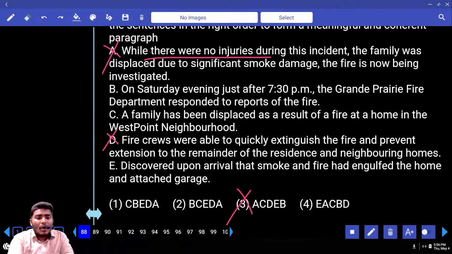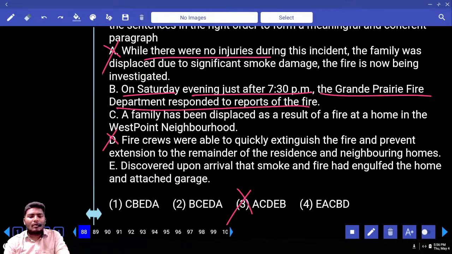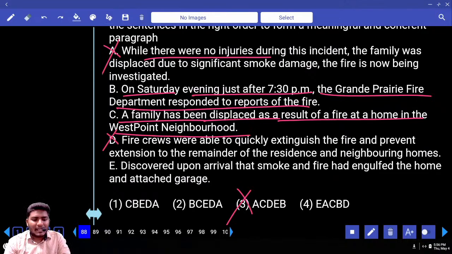What is given in B? On Saturday evening, just after 7:30 p.m., the Grand Prairie Fire Department responded to reports of the fire. Okay. Come to C. What is there in C? A family has been displaced as a result of fire at home in the West Point neighborhood. Okay, looks good. Come to E. What is there in E? Discovered upon arrival that smoke. See, these department people went there and finally they saw the smoke. Now first they got the alert at 7:30, or first they went there before getting the alert? First they got the alert, then they went there.